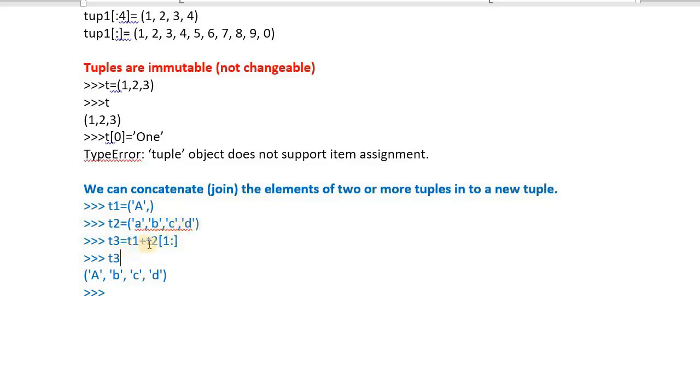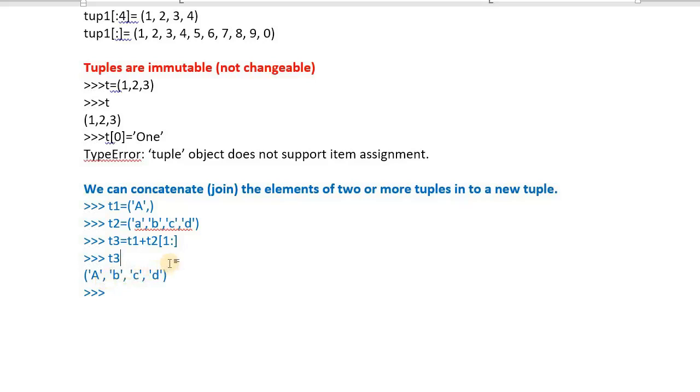See here, T1 plus T2. T1 contents it will take. Only one value is there. But from T2 we are trying to access with starting index 1 and stop index missing. That means index 1 onwards: b, c, d. What about the first? Capital A. T3 has the first value from tuple 1 and from tuple 2 index 1 onwards, the remaining values b, c, d. But the first one is capital A.